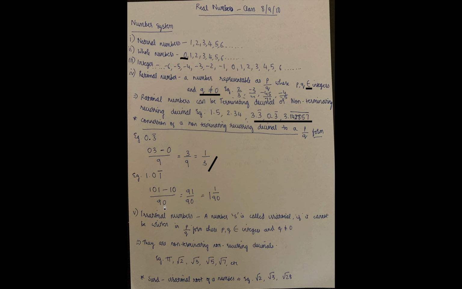But you may ask, why did this 0 come? What is this 0 all about? This 0 is put for the digit which is not under the bar but is still after the decimal point. How many digits are not under the bar but after the decimal point? You have to put that many zeros. Hope you understand.